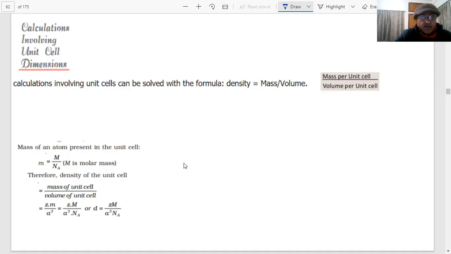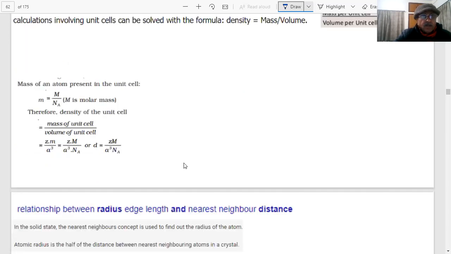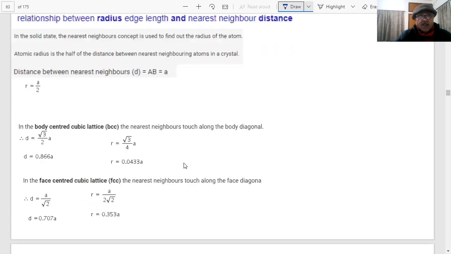And one more important relationship I want to tell you, for which questions could be there, students. The nearest neighbor distance is many times asked in a large number of exams, especially in NEET and other papers. What is the nearest neighbor? What do you mean by the nearest neighbor, coordination number, students? The sphere which is touching the atom is nearest to the atom. Will it be the same for simple cubic, BCC or FCC? That is our question, students.